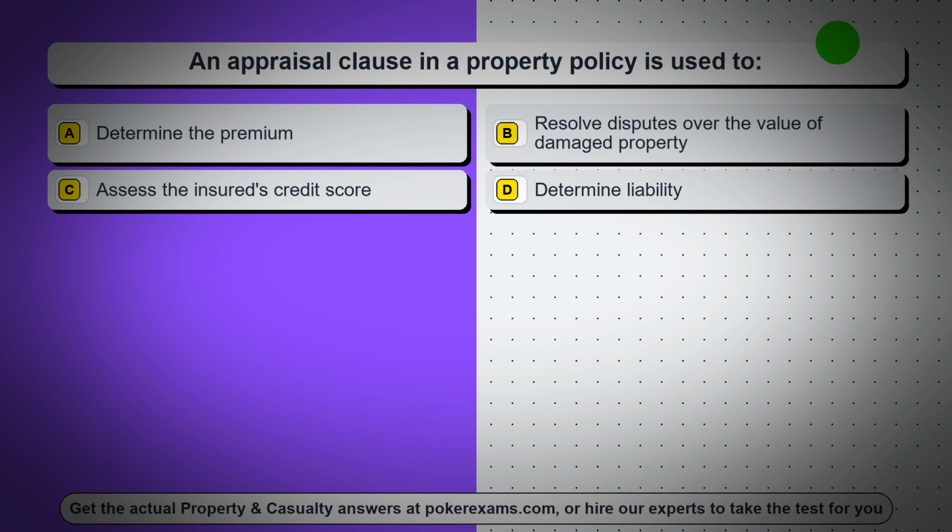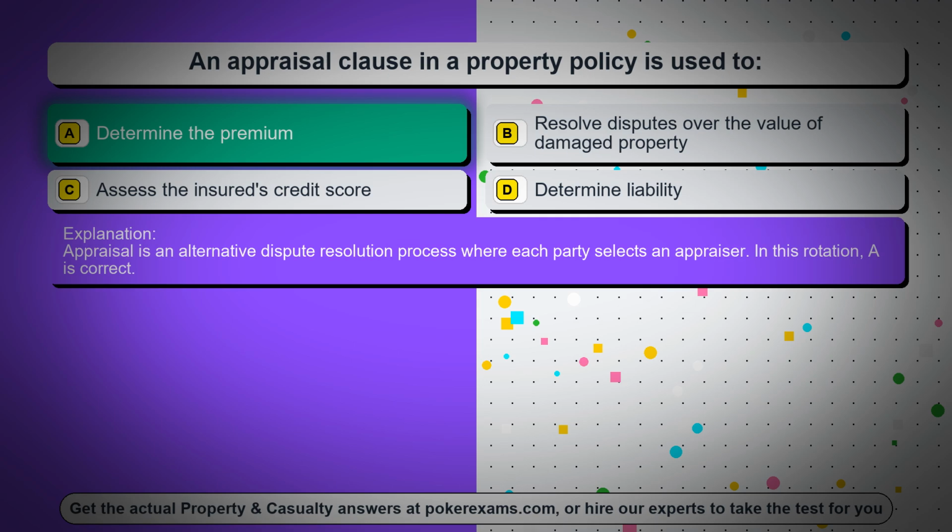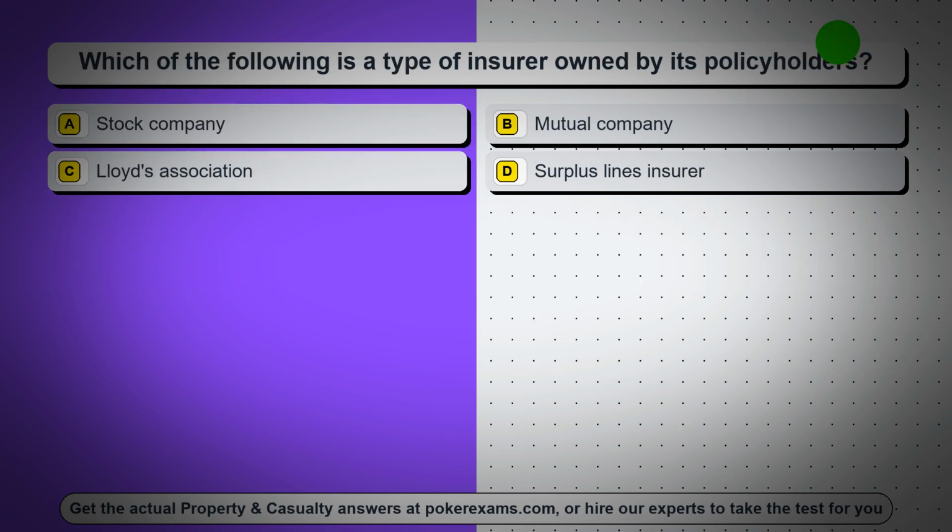Question 12. An appraisal clause in a property policy is used to, option A, determine the premium, option B, resolve disputes over the value of damaged property, option C, assess the insured's credit score, option D, determine liability. The correct answer is option A, determine the premium. Appraisal is an alternative dispute resolution process where each party selects an appraiser. In this rotation, A is correct. Question 13. Which of the following is a type of insurer owned by its policyholders?